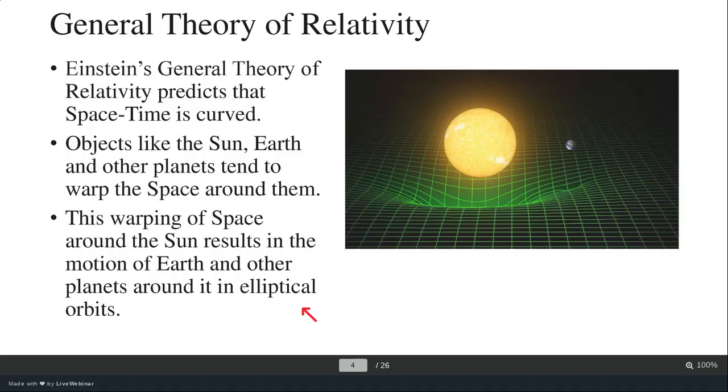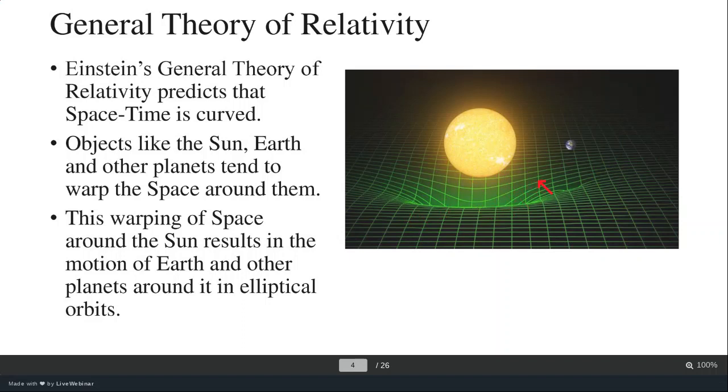As you can see in the photo over here, this is the sun, this is the earth. The green grid lines that you see are nothing but the fabric of space. Due to the mass of the sun, there is a depression caused in the space-time curvature. As you can see, it leads to the curvature. It creates a depression. So higher the mass, higher is the depression.